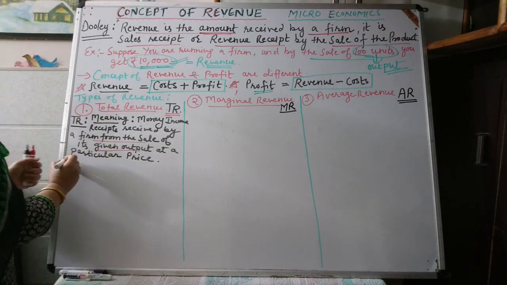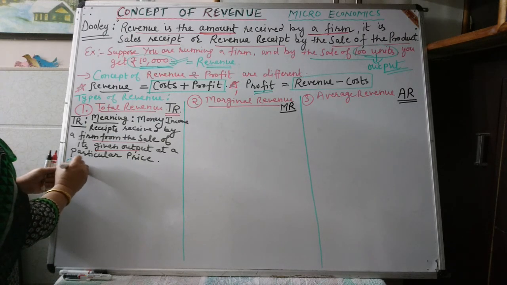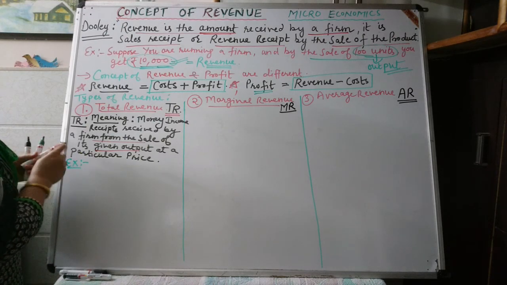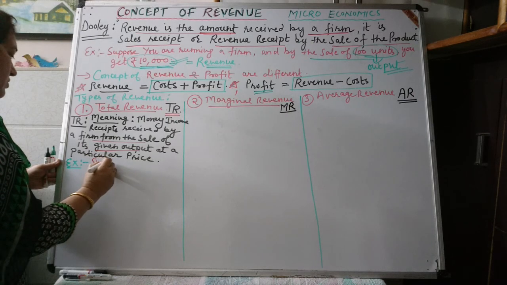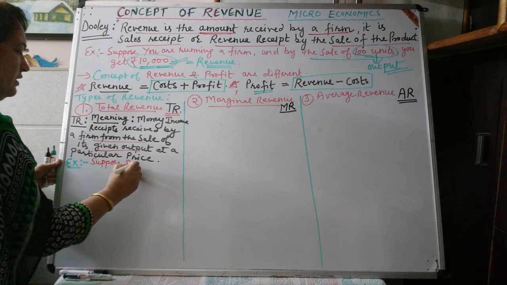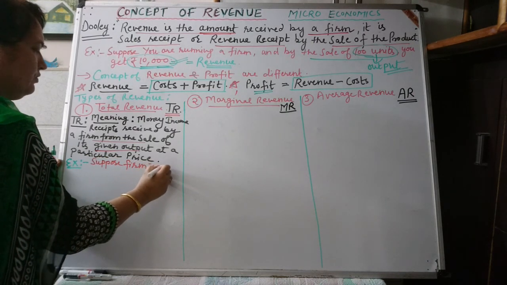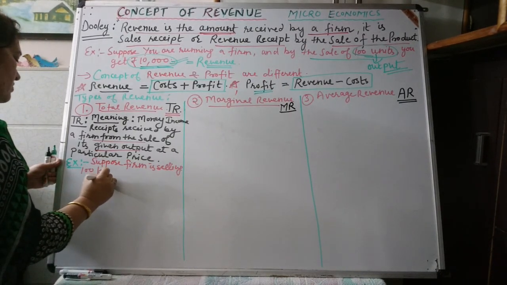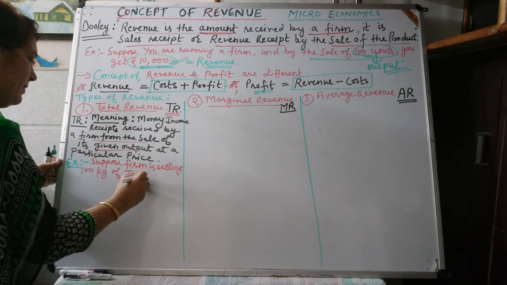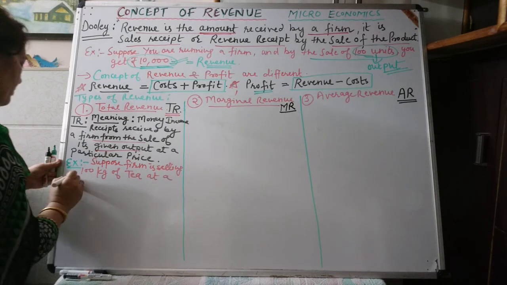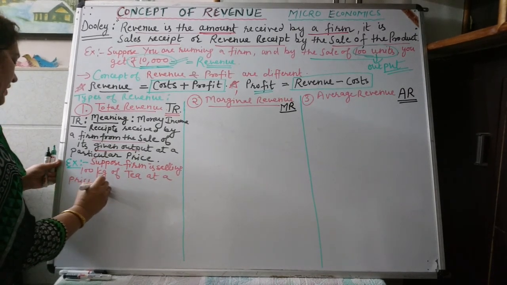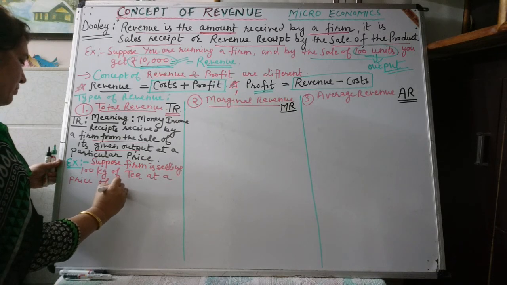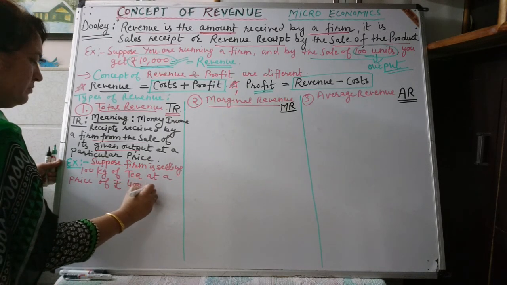For example, suppose a firm is selling 100 kilograms of tea at a price of rupees 400 per kilogram.